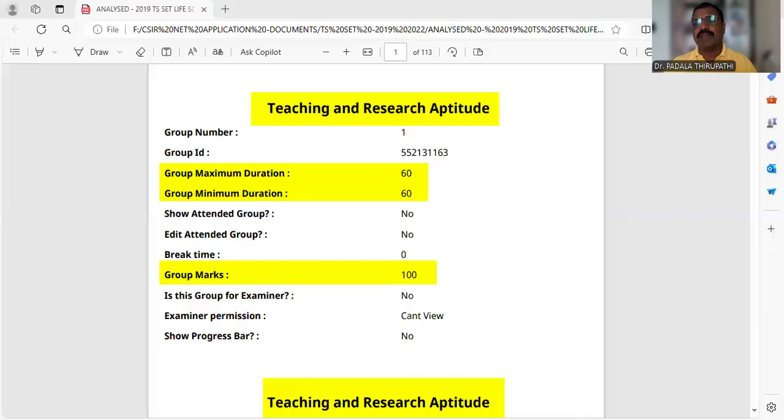So my dear friends, I will share my PPT, the previous paper on research aptitude and teaching aptitude. This is the general paper conducted by Osmania University. Maximum duration is 60 minutes. There are 50 questions, and each question carries 2 marks. That's why you will get 100 marks for this paper.